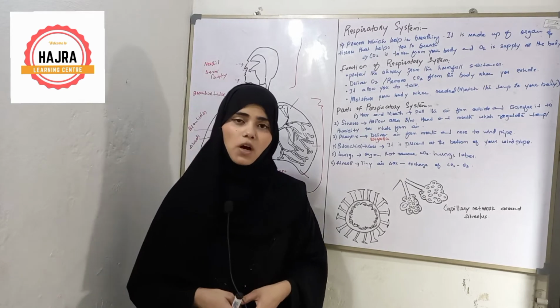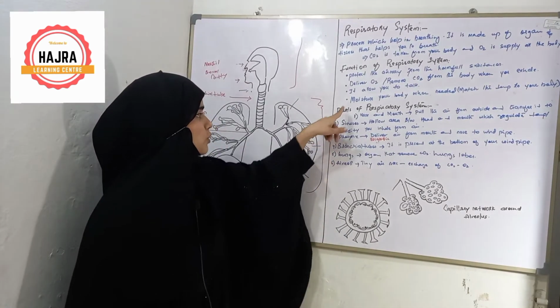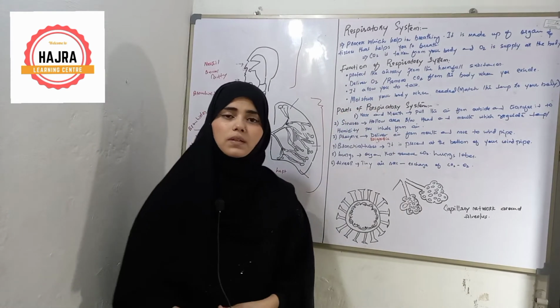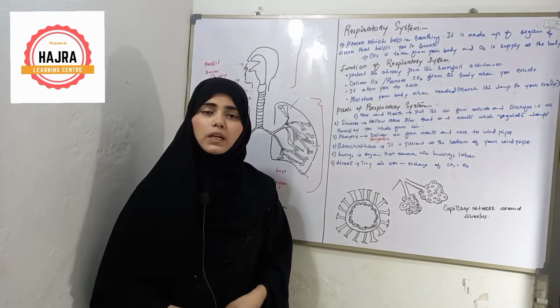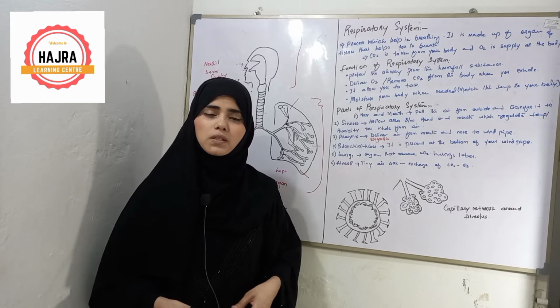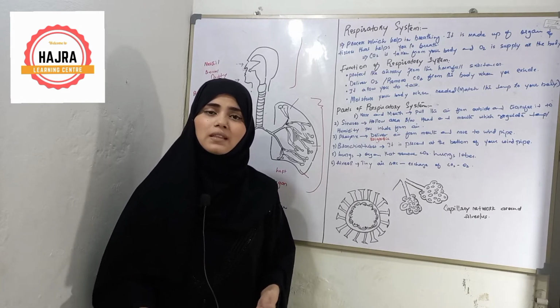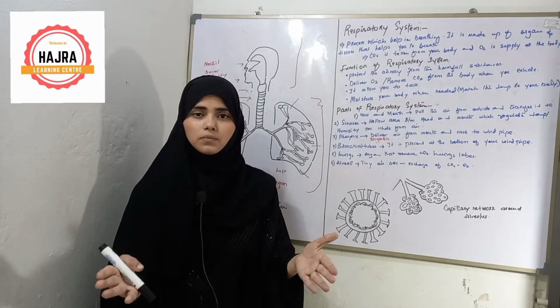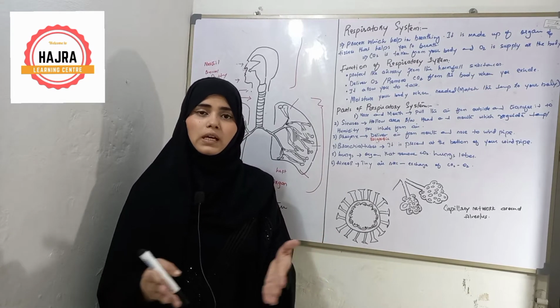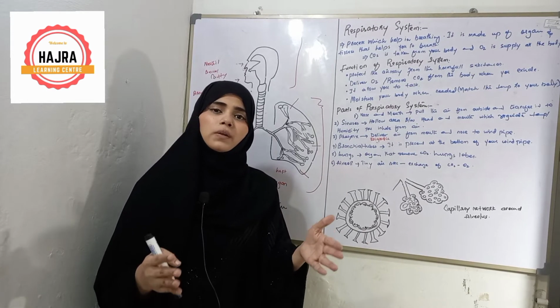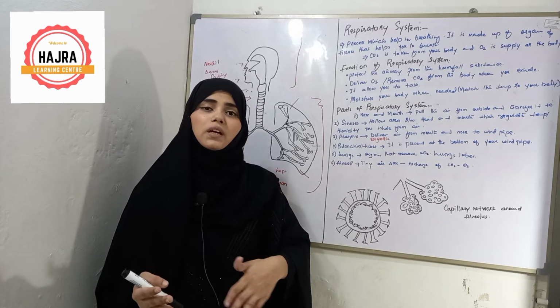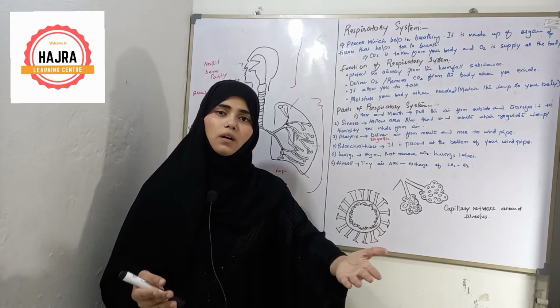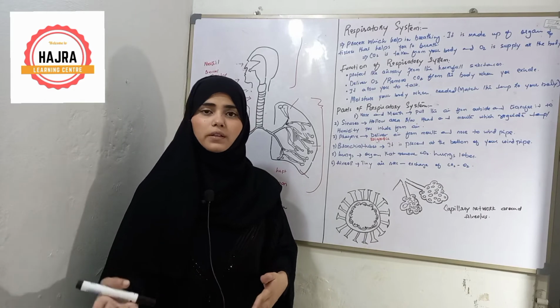Now we have to talk about the fourth and last function of respiratory system. The last function is that it maintains the balance of the temperature between your body and your surrounding. Sometimes in winter or in summer season the air is very cold or very hot.